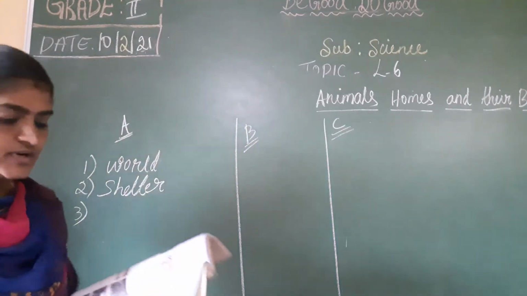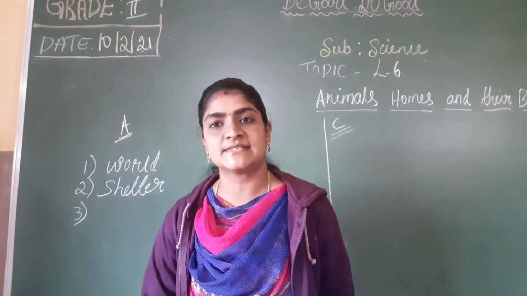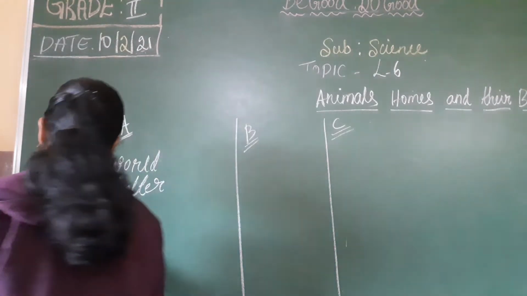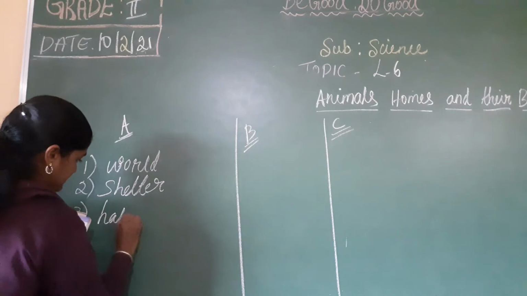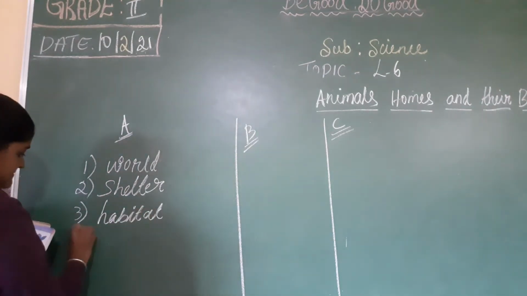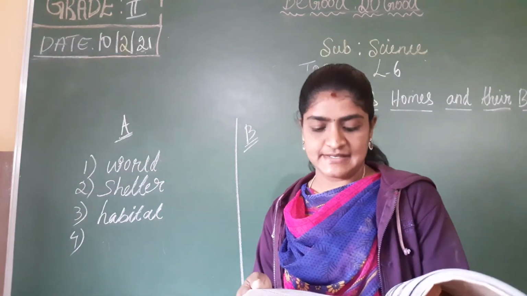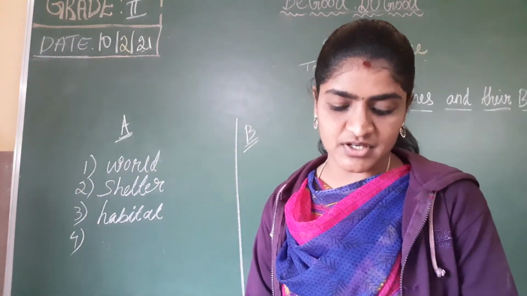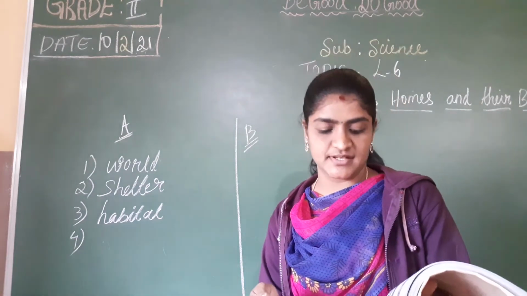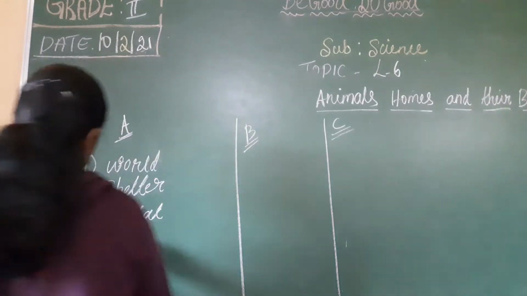Next, third one, the place where an animal lives is called a habitat. Answer is habitat. And fourth one, animals like lion, tiger, hyena dash other animals like deer. They will hunt other animals. Answer is hunt.